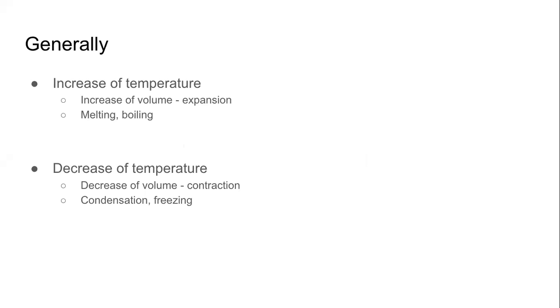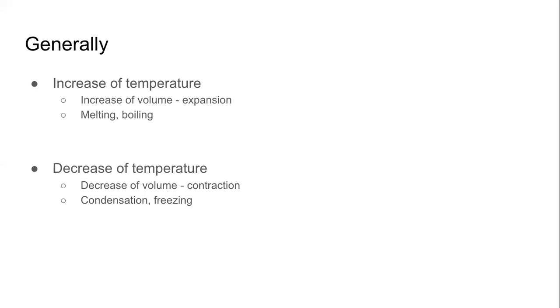Volume increases means the substance takes more space. More space means expansion. So whenever there is an increase in temperature, there is an increase of volume. We can say in simple English, there is expansion.